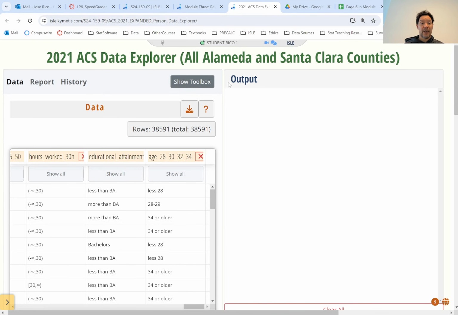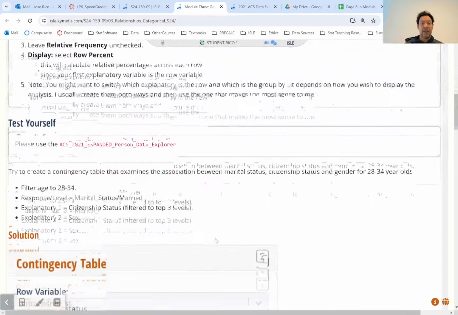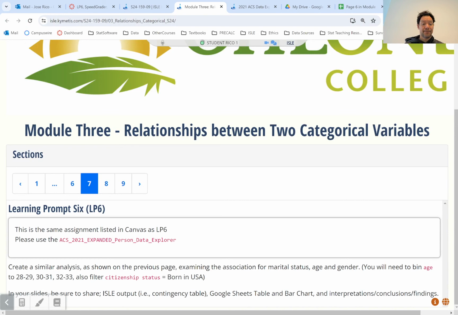All right, hello guys. I'm going to go over page 6 right now. Well, actually page 7, sorry. Here we were to look at association for marital status, age, and gender. We had to bin age. I already sent a video on how to bin age. Go find it. No, I can post it on YouTube as well.